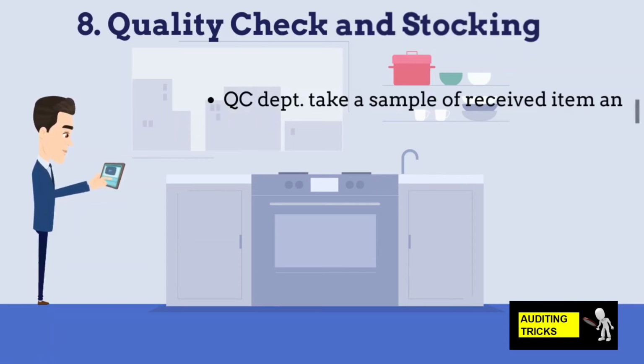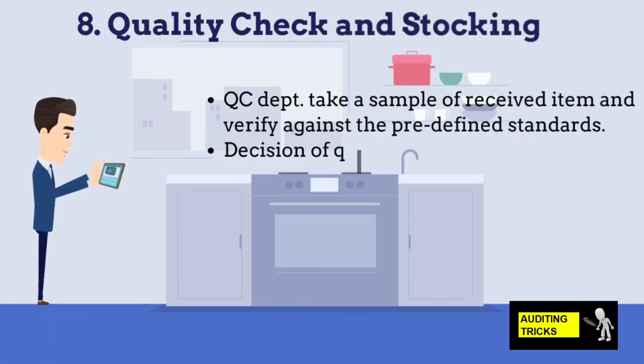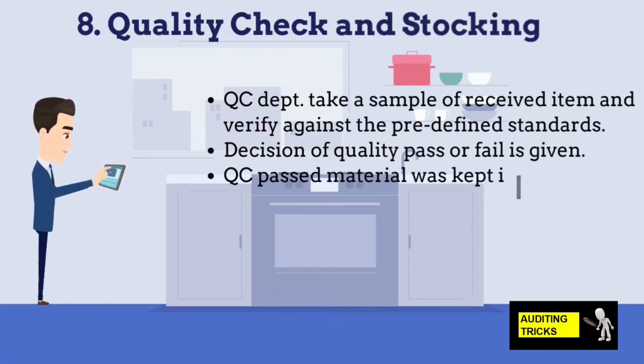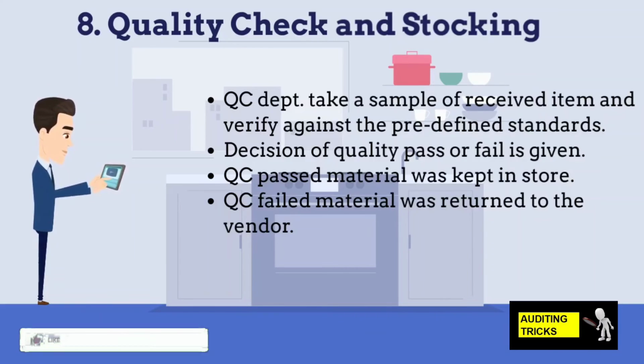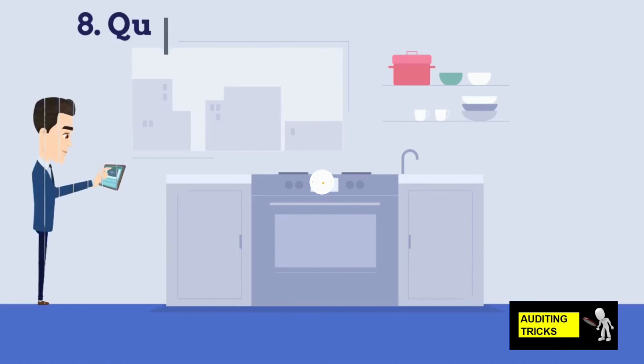Next is quality check and stocking. After GRN posting, the quality department takes a sample of received items, verifies it against the predefined standards and gives a decision of pass or fail to the GRN. Every company sets the standards of each material type and mentions the ranges within which the material will qualify as QC. If the material was passed by the QC department, then the store staff place the material in the respective storage location, bin or area. If the material was rejected by the QC department, then the material is to be sent back to the vendor.